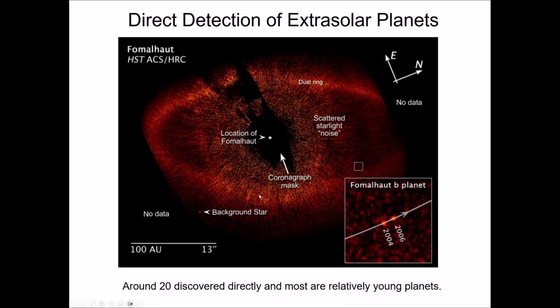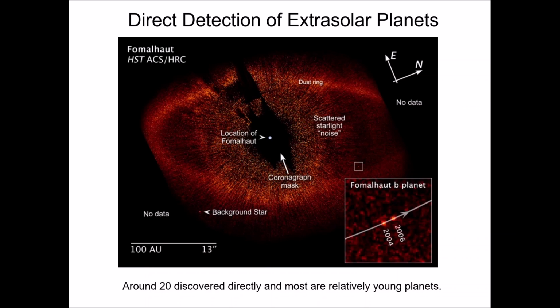And what they did is they continued to take pictures of this region, looking for how these stars or potential planets move. Fomalhaut is not really an object that's close enough that parallax would work here, but it is close enough that something called space motion can be used to detect a member of the system. Now, space motion doesn't tell you the distance to something, but it does tell you if two objects are close enough together that they are associated with each other gravitationally.